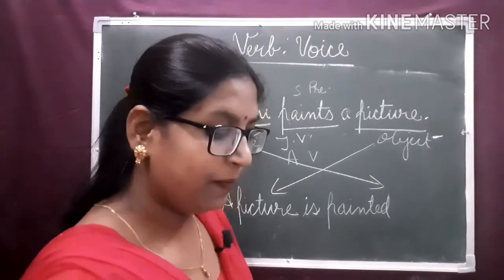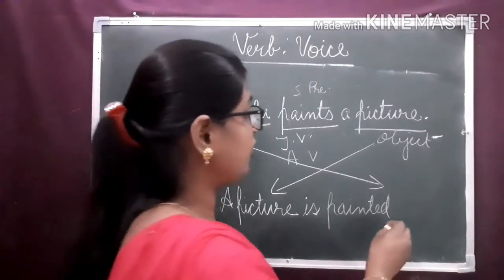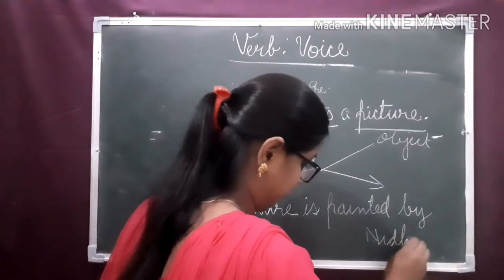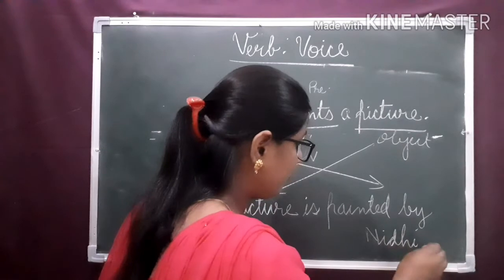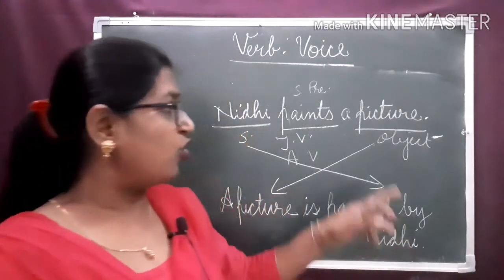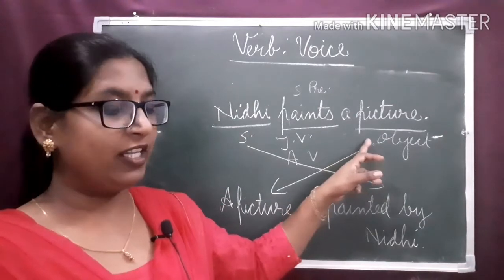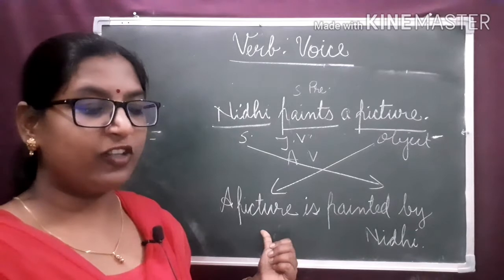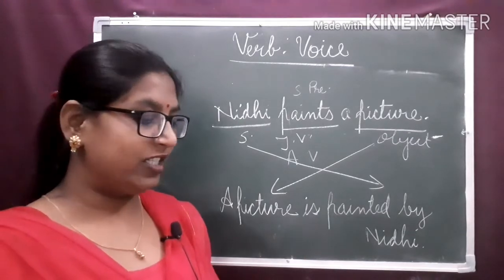The object is taking the place of the subject, and the subject comes after by: by Nidhi. A picture is painted by Nidhi. The direct object of the verb in the active voice becomes the subject of the verb in the passive voice.